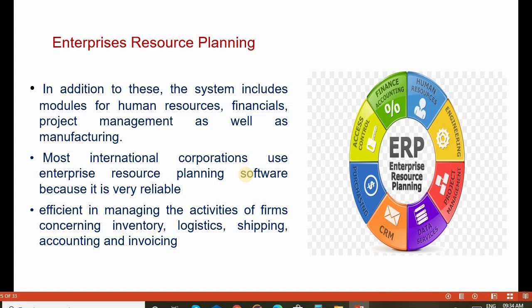Most international corporations use enterprise resource planning software because it is very reliable. It is efficient in managing inventory, logistics, shipping, accounting, and invoicing activities.